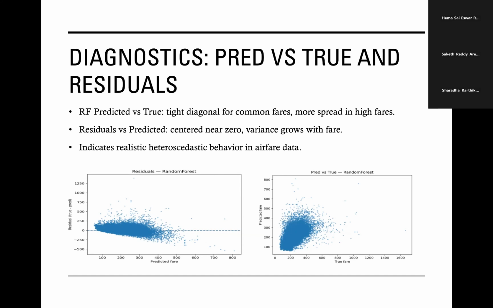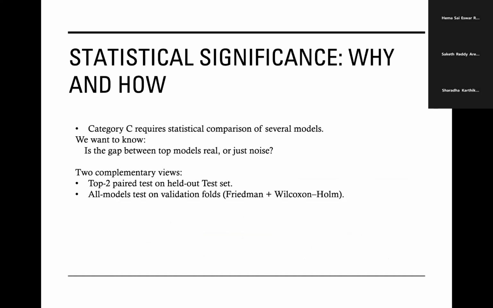On the residuals plot, most of the points are centered around zero, which tells us that the model isn't systematically over or undercharging. The spread of the residuals grows as the predicted fare gets larger, which is the classic bigger values, bigger noise pattern, which we expect in airfare data. Taken together, these diagnostics tell us that the model is behaving in a realistic way, not doing something weird just to chase the metric.